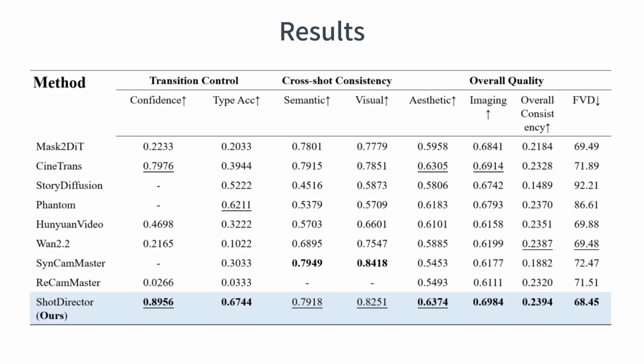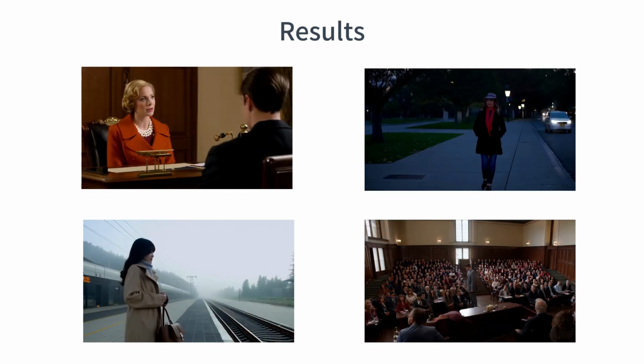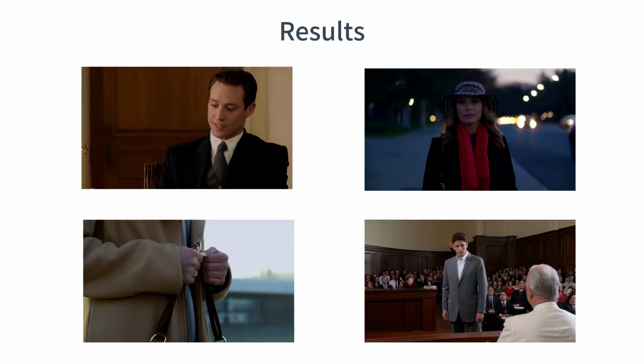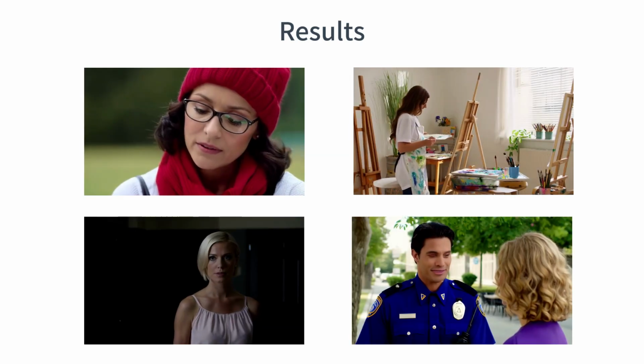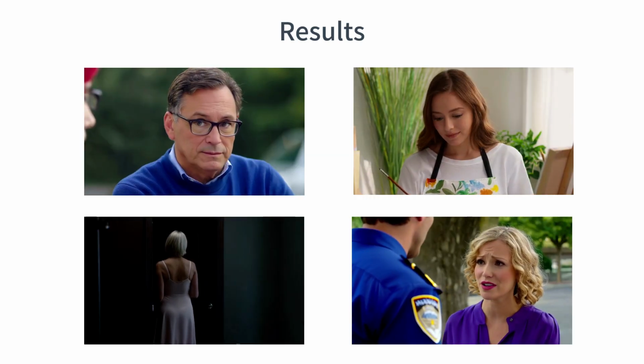Finally, let's look at the experimental results. We first compare our method with existing baselines using several quantitative metrics. As shown in the table, our method consistently achieves superior performance in transition quality, temporal coherence, and controllability. Compared with previous methods, our generated videos exhibit better semantic continuity, more natural camera movement, and clearer cinematic editing patterns.